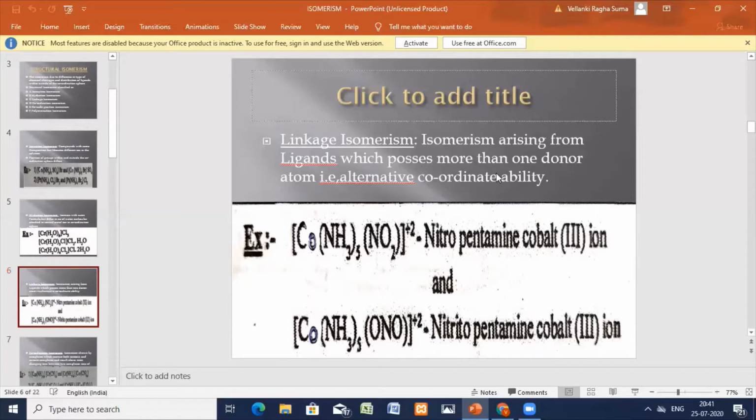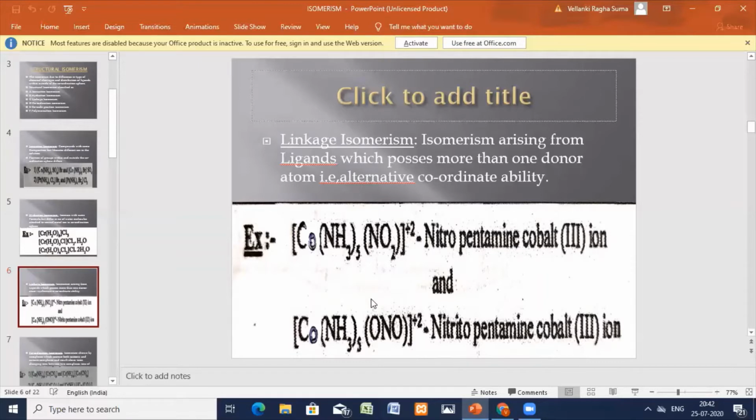The nitrite ion, NO2 minus, can attack either through the nitrogen, and then it acts as a nitro ligand, NO2, or through oxygen, and then it acts as a nitrito ligand, ONO. Here you can see the nitropentaamminecobalt complex ion. The bonding of the nitro group to the central metal atom cobalt is through nitrogen.